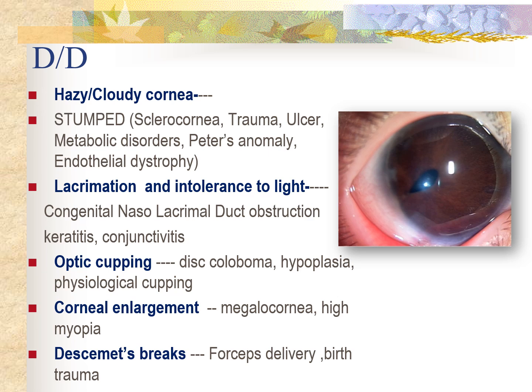Then it has to be differentiated from other causes of optic cupping, that is dyscoloboma, hypoplasia, physiological cupping. And we also have to rule out other causes of corneal enlargement, that is megalocornea and high myopia. Then Descemet's breaks can also be found in forceps delivery or birth trauma. In forceps delivery, the Descemet's breaks seen are generally horizontal, whereas in this case the Haab's striae are generally vertical in orientation.